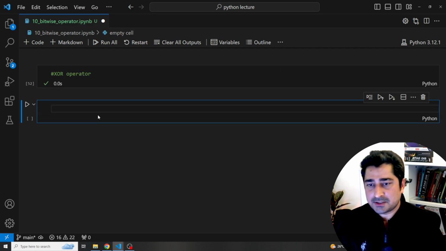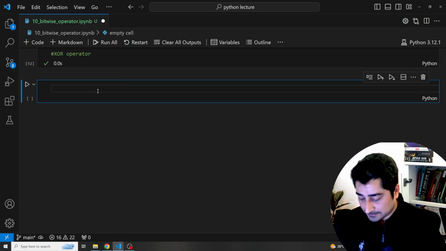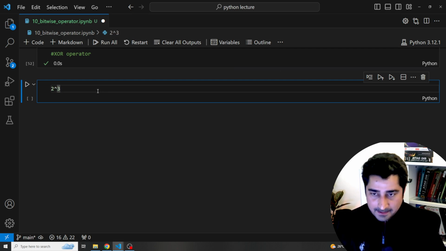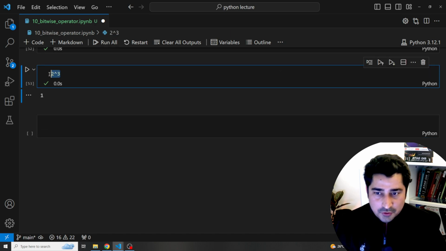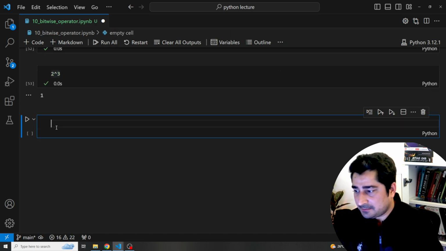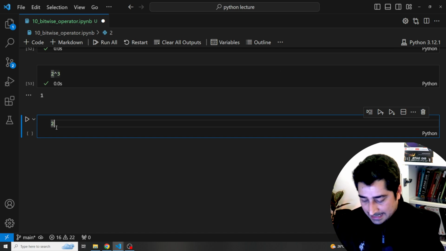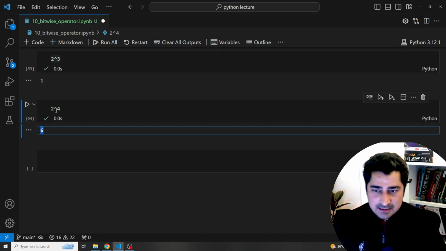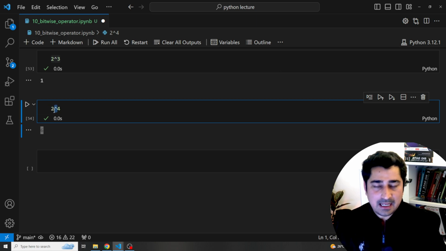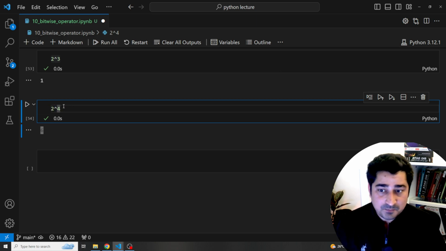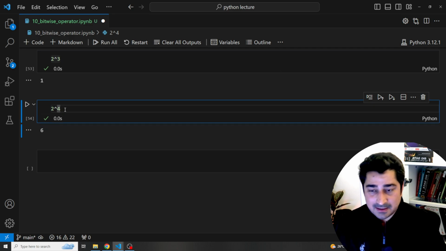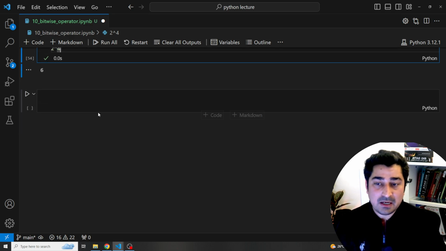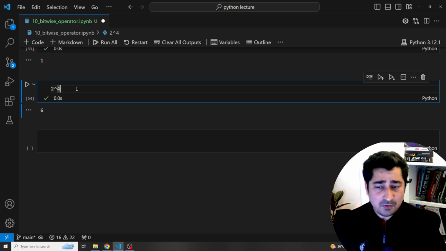Okay, so let's try to understand how this operator is going to work. Now, if I write 2, this symbol, and 3, this is going to be 1. If I write 2, this symbol, and 4, it is going to give me 6. So this operator is basically called the XOR operator. Now, how is it going to give me an answer? Let's try to find out by doing a manual calculation one by one.